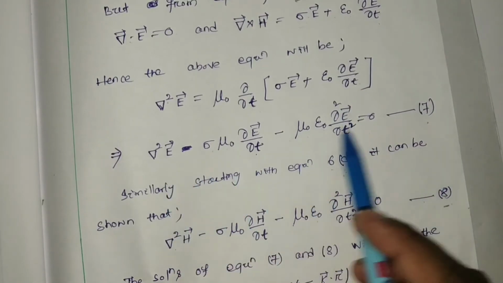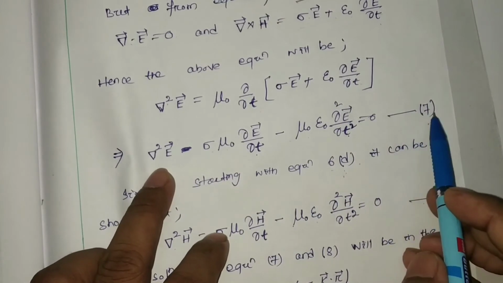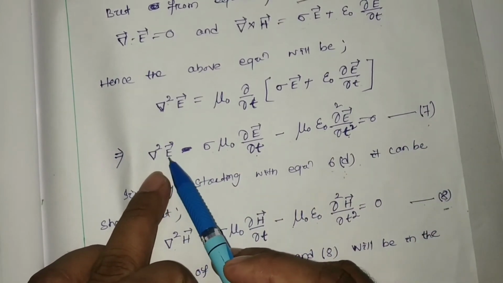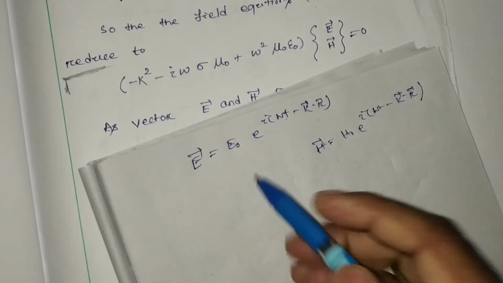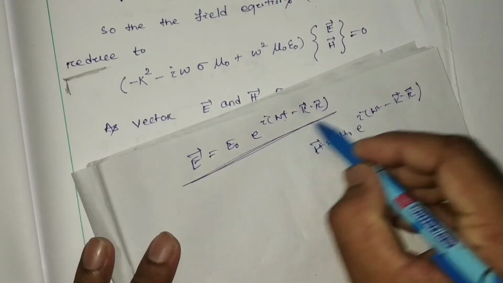So we have to substitute these in equation number 7. Here, in short format, it has been written.